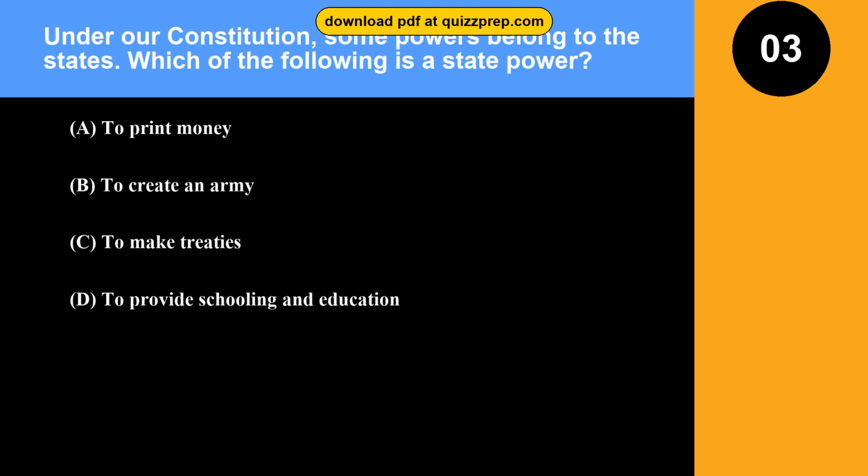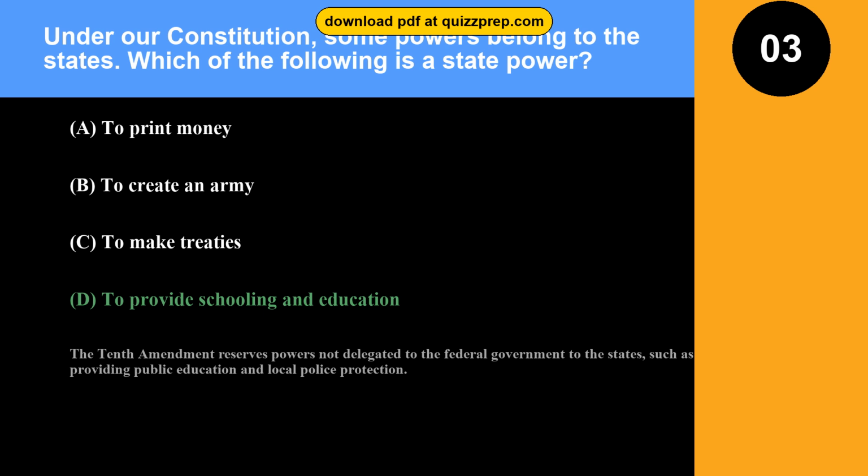Question 3. Under our Constitution, some powers belong to the states. Which of the following is a state power? Option A. To print money. Option B. To create an army. Option C. To make treaties. Option D. To provide schooling and education. The correct answer is option D, to provide schooling and education. The 10th Amendment reserves powers not delegated to the federal government to the states, such as providing public education and local police protection.